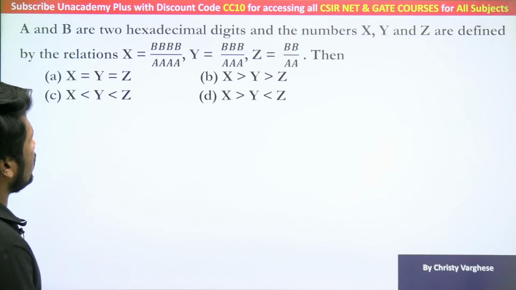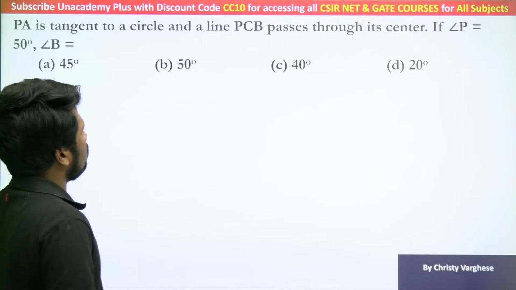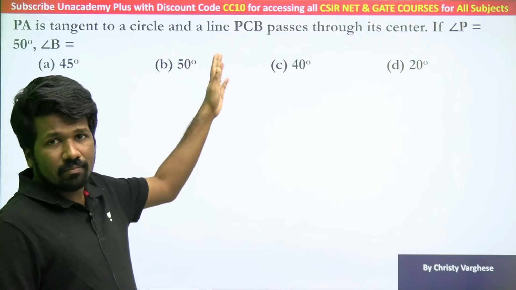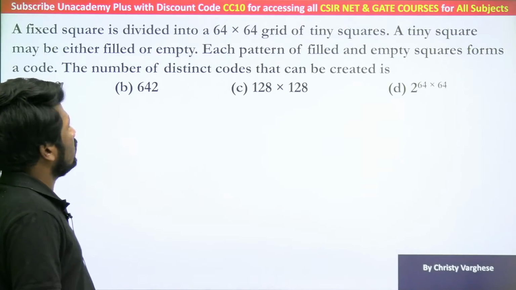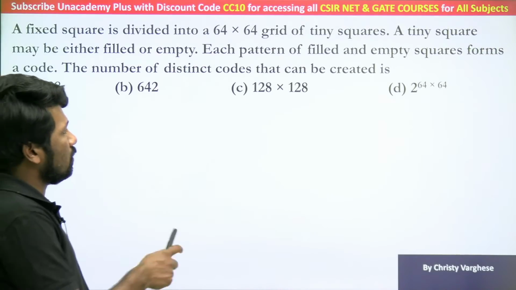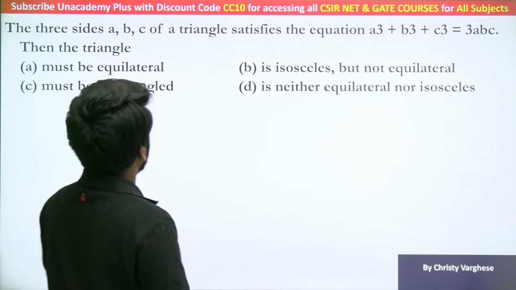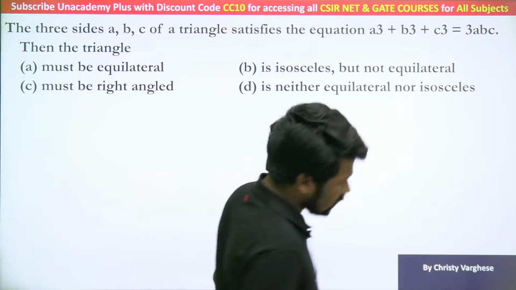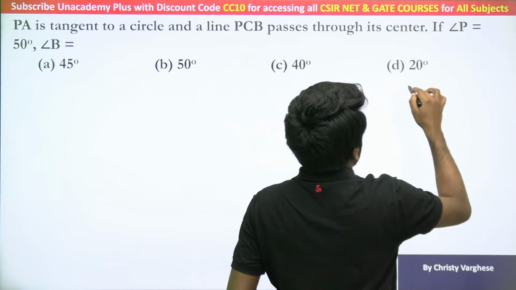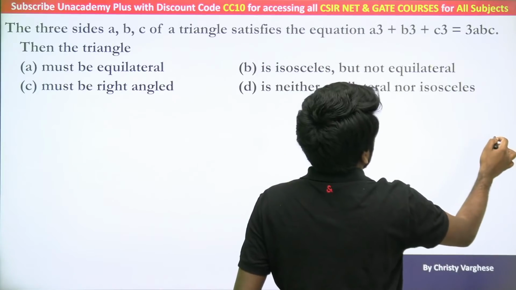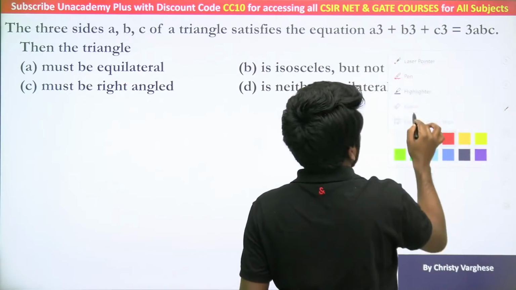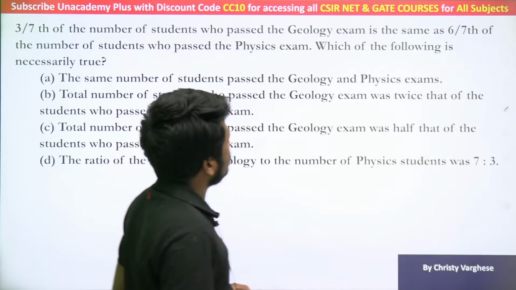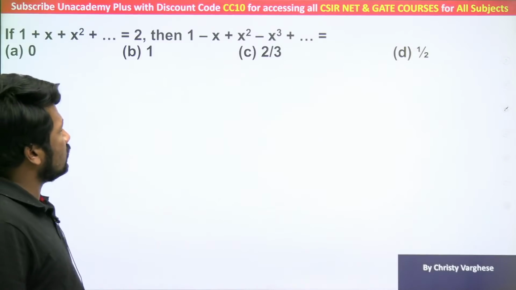Another distance and direction problem, numbers problem, tangent theorem related question, permutation combination question. Permutation combination, we discussed in the last 2 classes. Geometry problem, this is a cube actually, this is a correction, this is a cube. And a data interpretation question.